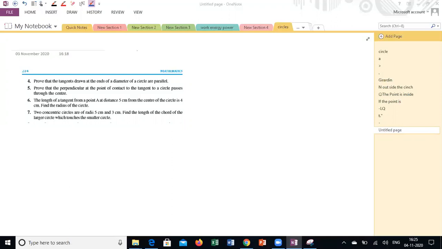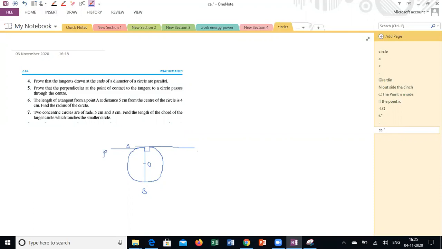Sir, if you draw a triangle from the parallel line to the center of the circle, using that, can we prove that the two lines are parallel, sir? Yes. See here. It's a circle. I'm taking a diameter. Center is O, one end of the diameter is A, another end is B, and I'm taking the tangent at each point.